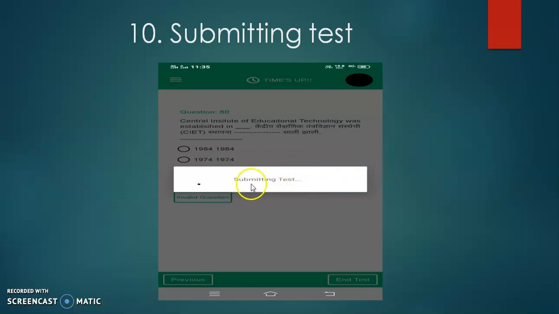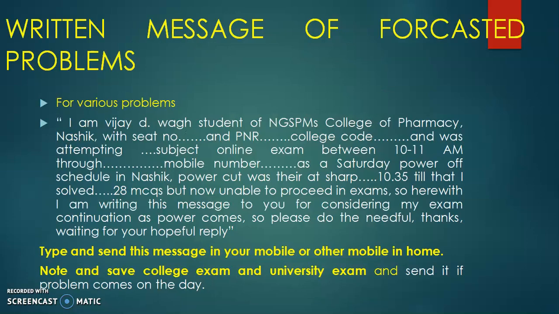So you have to wait till the result is submitted successfully. If it is not coming, or in between your time is finished and it automatically vanishes, in this case also you have to remember to take a proof of such things, and then later submit that this thing was happening with us.